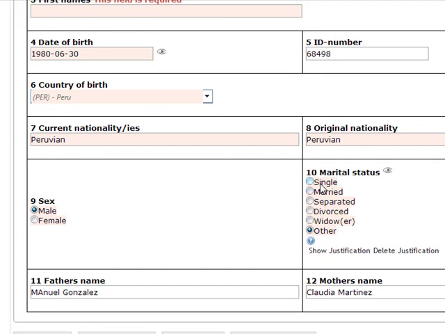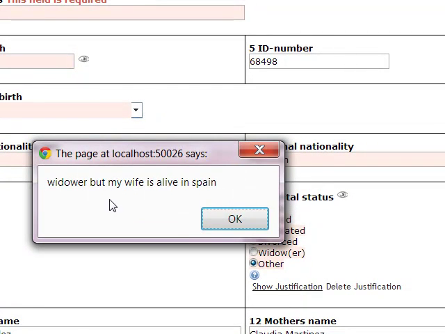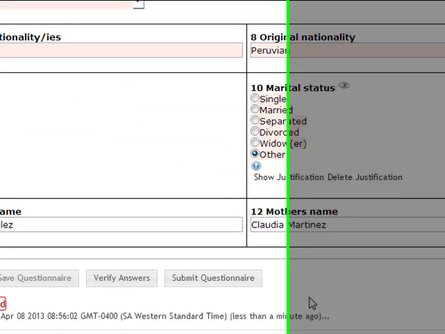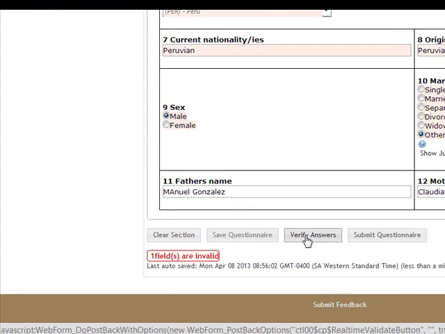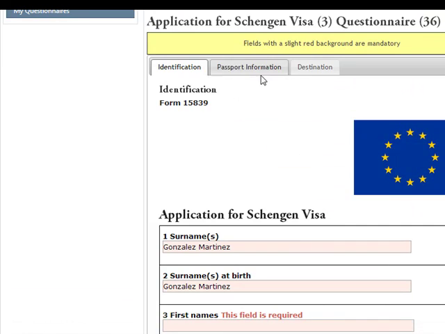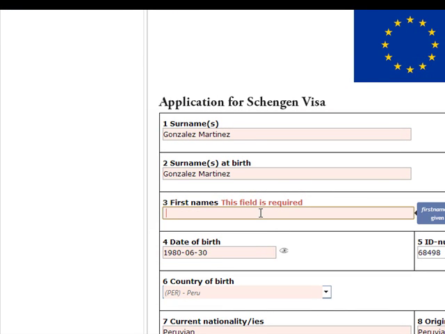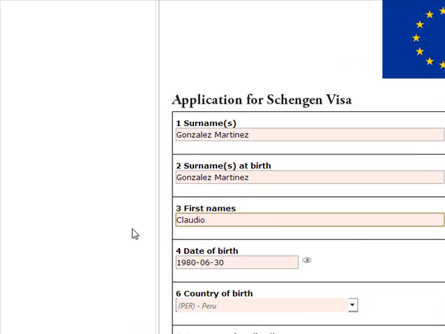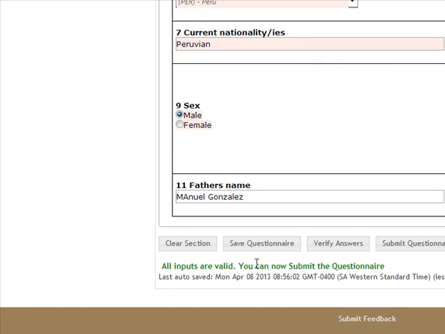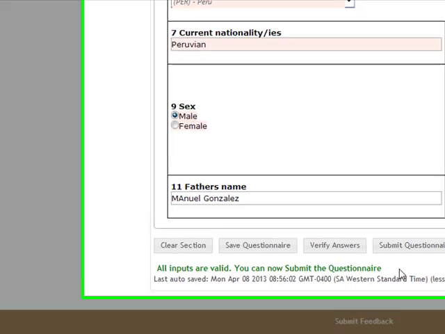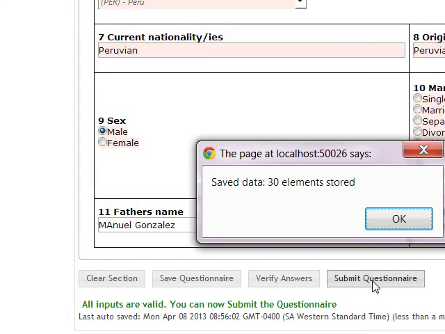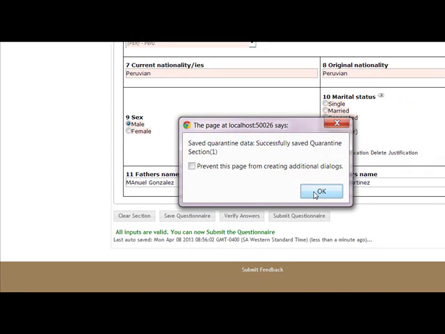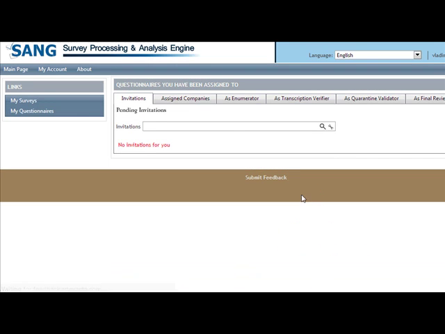Here we can see that we have included an "other" for marital status, which includes a justification that says "widower, but my wife is alive in Spain." One field is invalid. The first name is required, Claudia, for example. All inputs are valid, and now we can submit the questionnaire. We can see that the system has placed the questionnaire in quarantine.